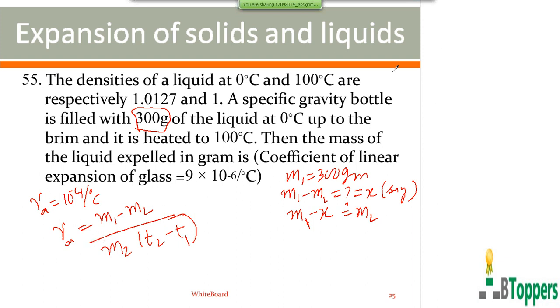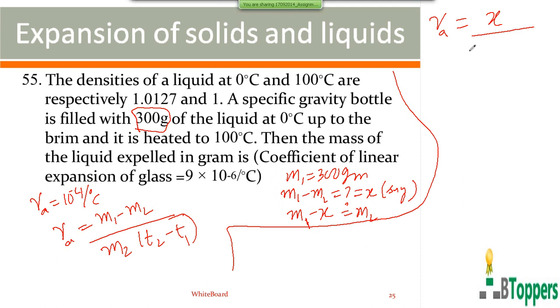So for gamma apparent, I will substitute the given values in the last step for convenience of simplification. So gamma apparent, you can write x by m2, which is m1 minus x, into delta T. T2 is 100 degree centigrade, T1 is 0 degree centigrade. T2 minus T1 is denoted by delta T, that is the increase in temperature of the liquid, 100 minus 0, or 100 degree centigrade.